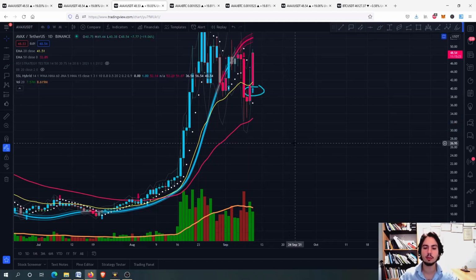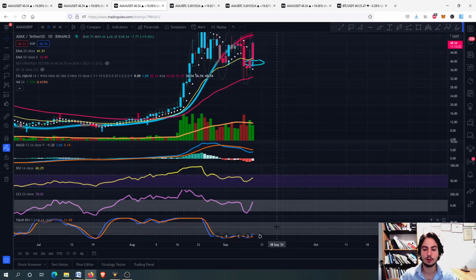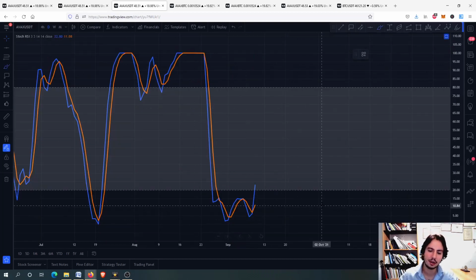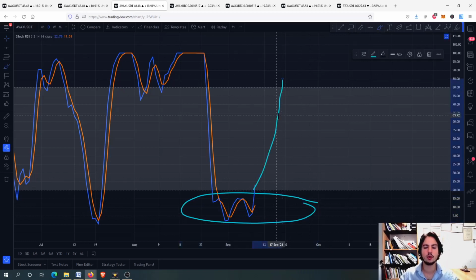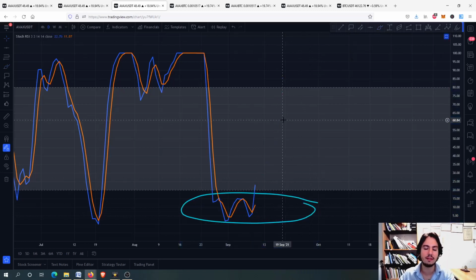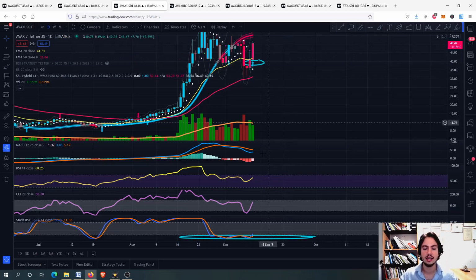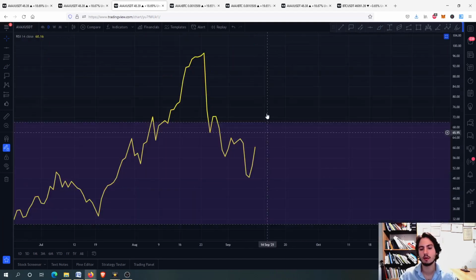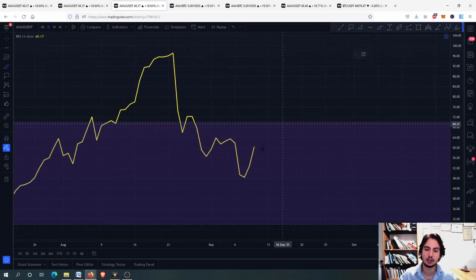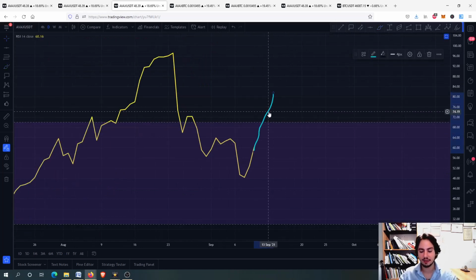The daily volume is increasing for Avalanche, and of course the best thing right here is that the stochastic RSI is in an oversold situation. That means we can go even higher for Avalanche, and this will be massive. You can see that the commodity channel index actually is not in an overbought situation. The RSI can go higher than the 70, and it is very good for us.